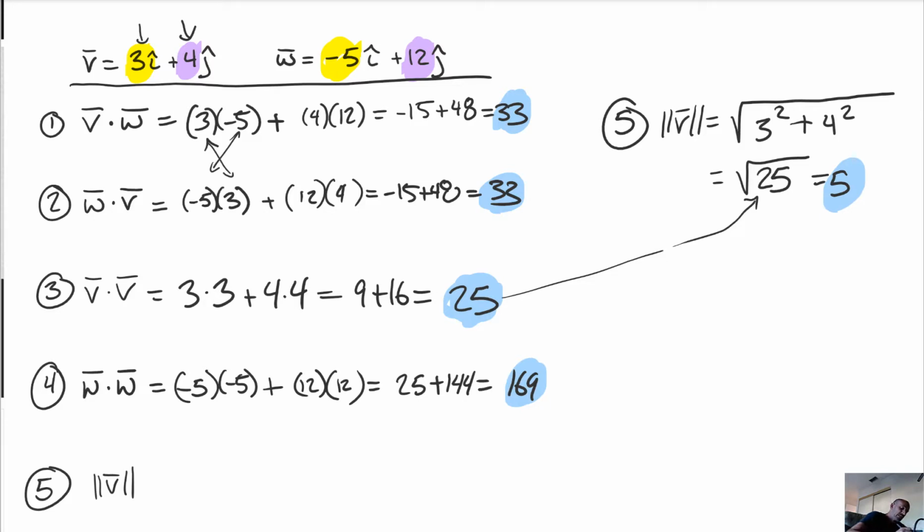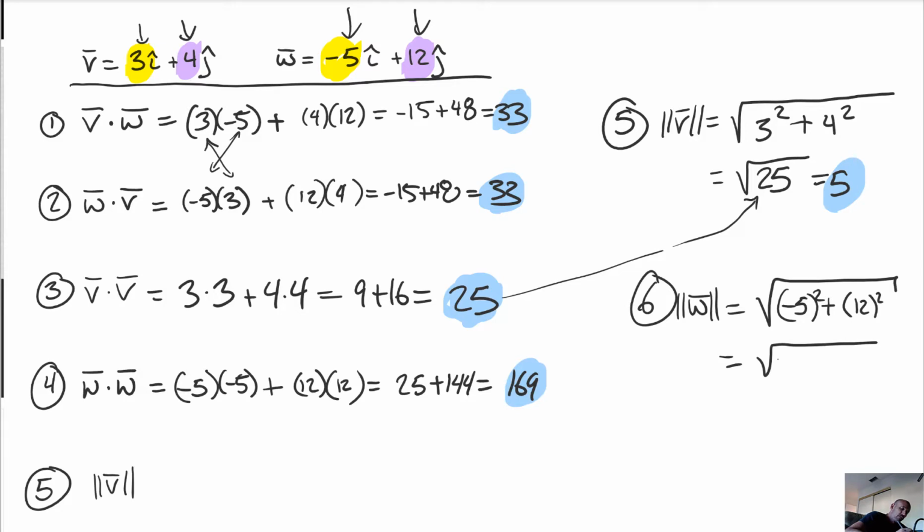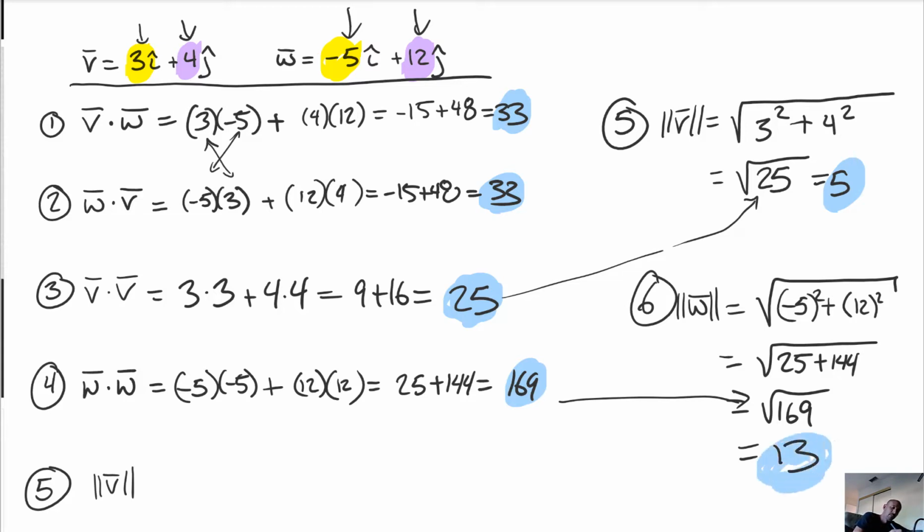Now we go over to number 6. Let's go find the magnitude of vector W. So that means, all right, let's go take our components. Let's go square them up, add them up. So -5 squared plus 12 squared. We get 25 plus 144. I swear we've said 25 plus 144 before. So that's the square root of 169. Oh, weird. Probably a coincidence, huh? And then we find out that the magnitude of vector W is 13.